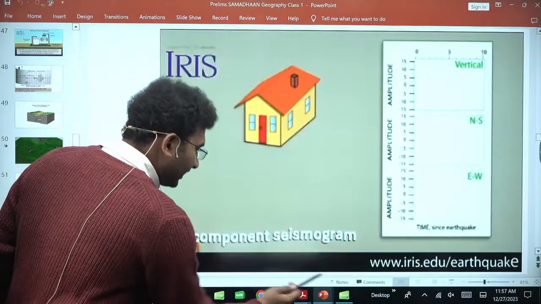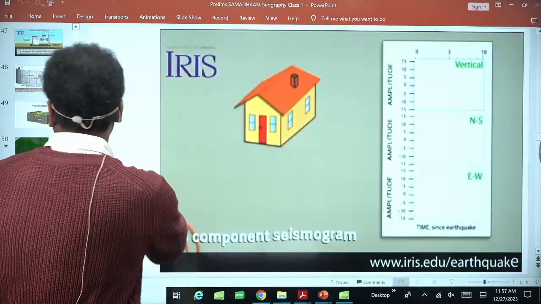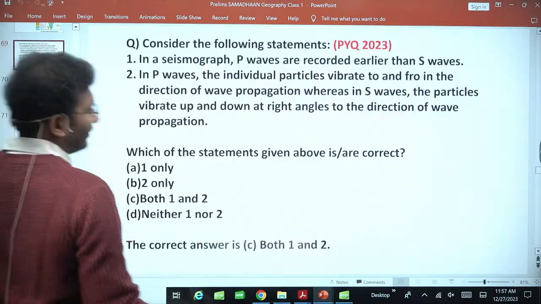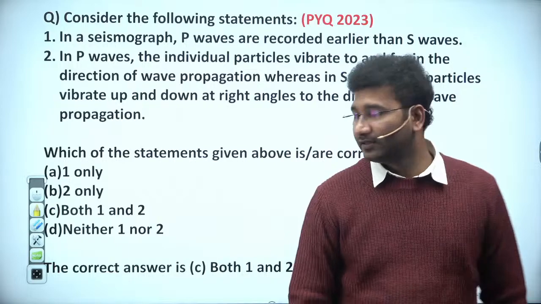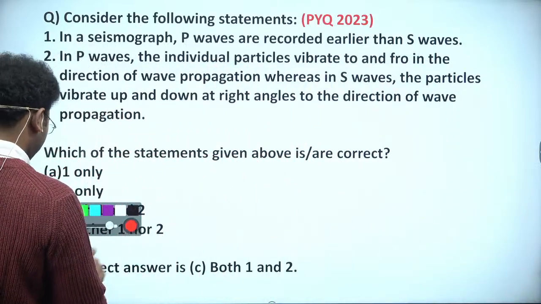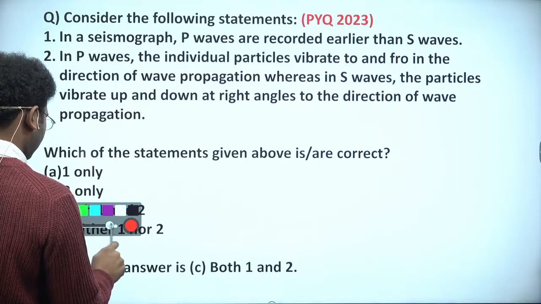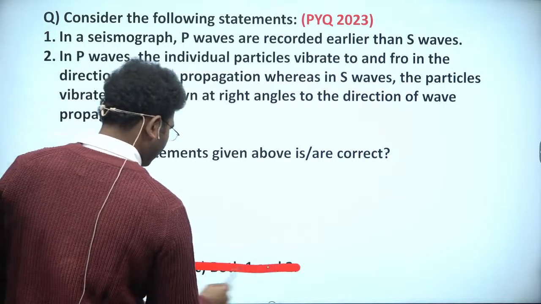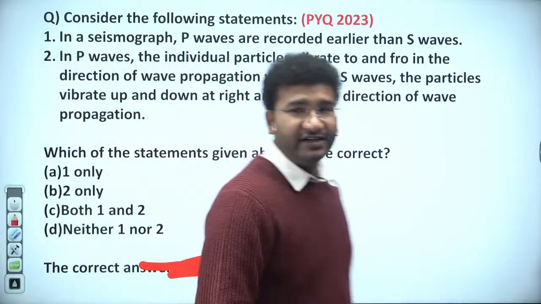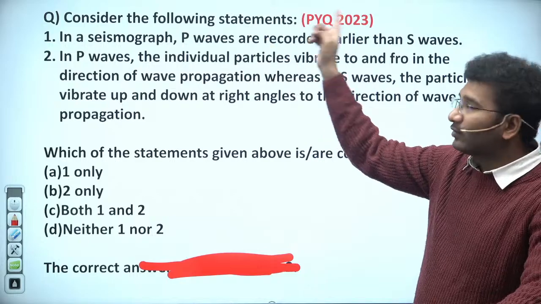Now let us go to a previous year question and check. Will this conceptual clarity help in solving the question? Let us read this question again. Consider the following statement.